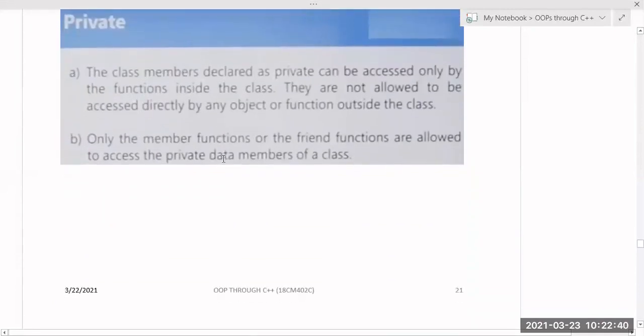And the next one is your private data. So if the class data members are declared as private, these can be accessed only by the functions, that is nothing but member functions inside the class. Okay, so the data members which are declared as private inside the class can be accessed only within the class, that too by using these member functions only. They are not allowed to be accessed directly by an object or function outside the class. Only the member functions or friend functions could access it.